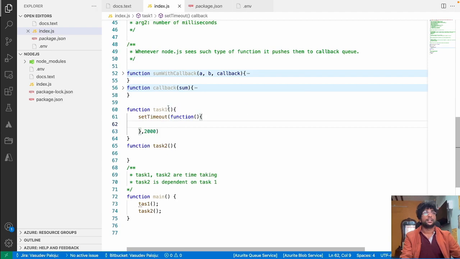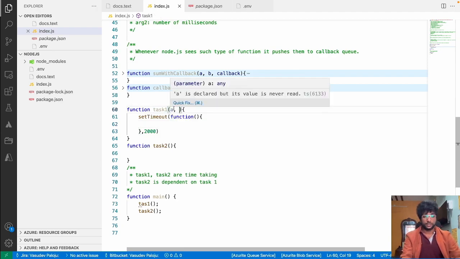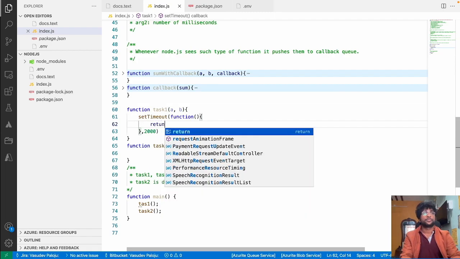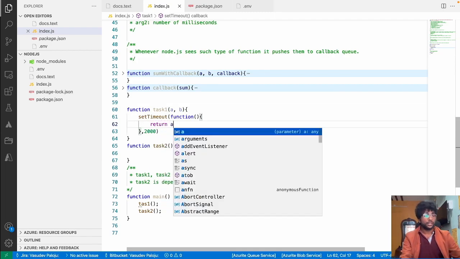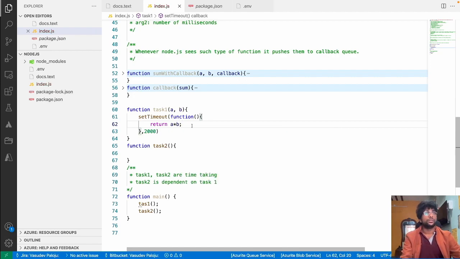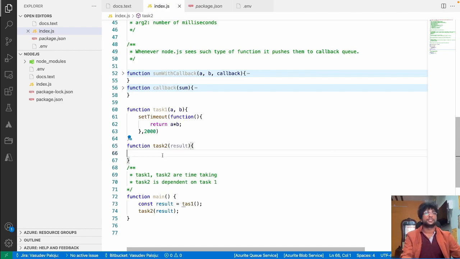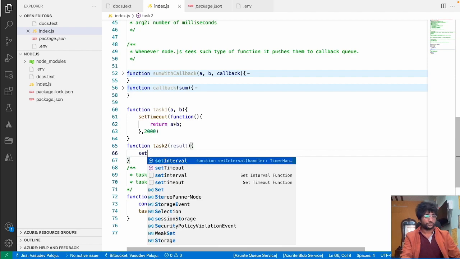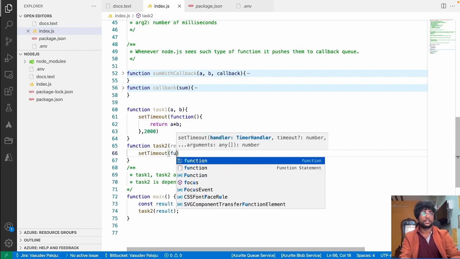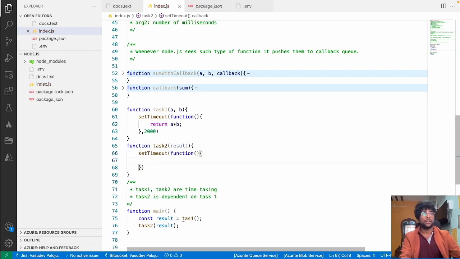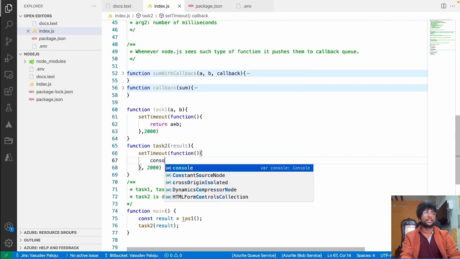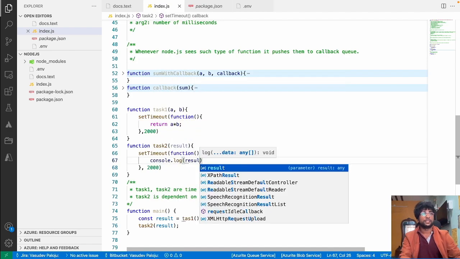So if I say a, b, and it is multiplying, return a star b, and I expect const result equal to a star b, and I'm passing that to the second function, right? And this function is going to do nothing. It does a console.log and prints after 2000 milliseconds, it takes 2000 milliseconds to console.log this result, right?